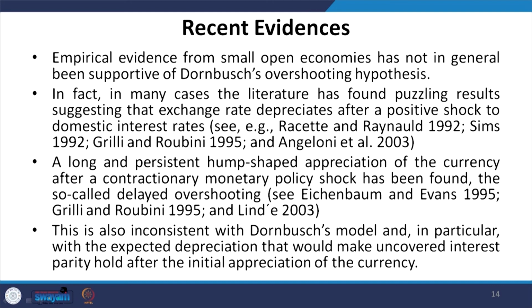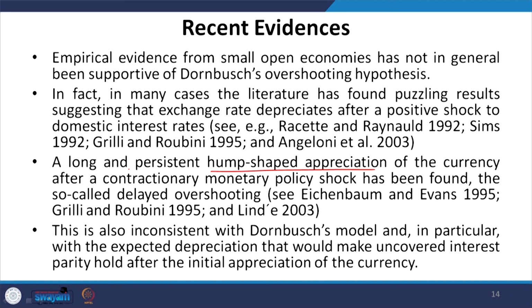Eichenbaum and Evans 1995, Grilli and Roubini 1995 and Lin 2003 discuss this hump-shaped appreciation of the exchange rate after a contractionary monetary policy shock, and that it is persistent in the long run. This is also inconsistent with Dornbusch's model.